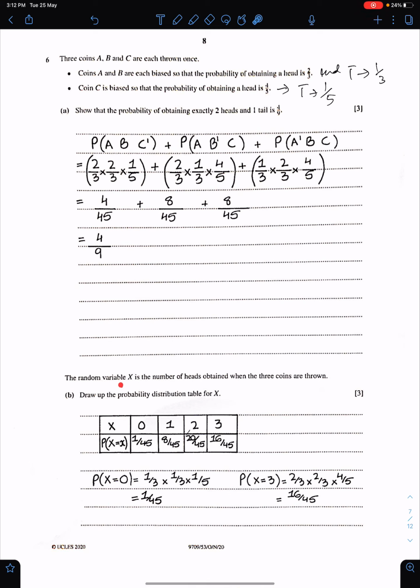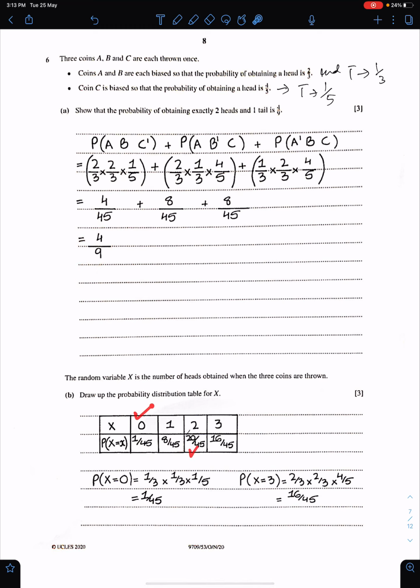The random variable X is the number of heads obtained when the 3 coins are thrown. Draw up the table for X. So X means the number of heads. We can have all 3 heads, or no heads, or 1 head or 2 heads. So the probability for exactly 2 heads is here, 20/45. 4/9 means 20/45. We already have this probability.